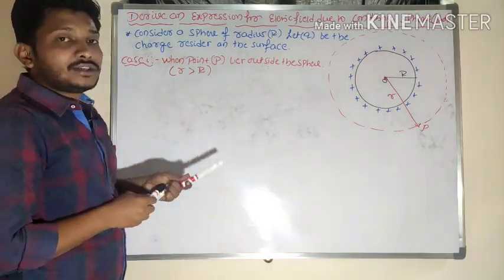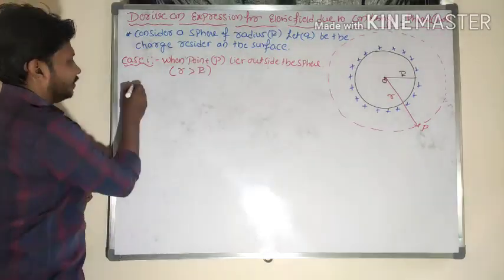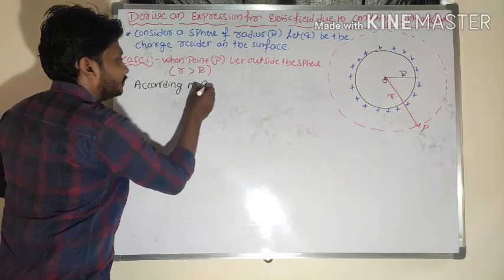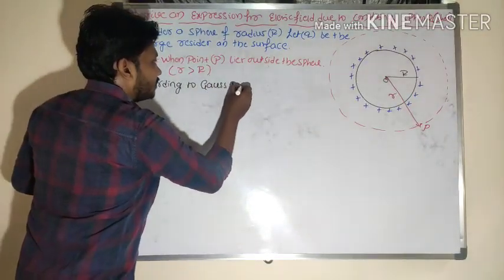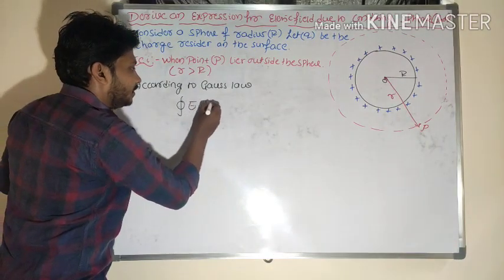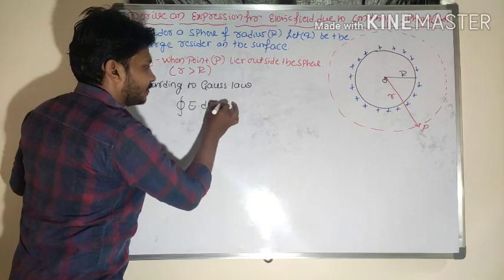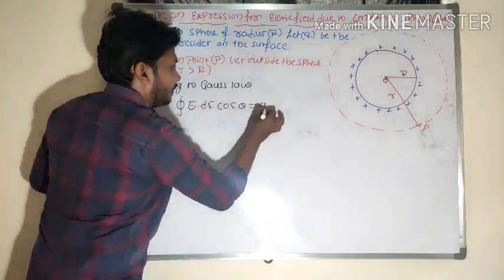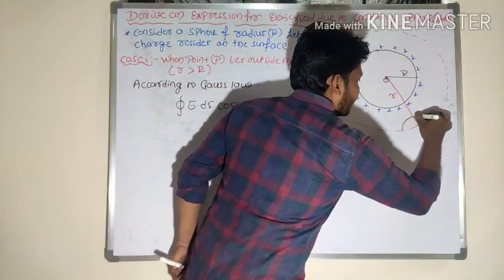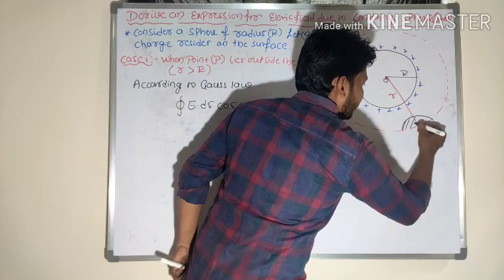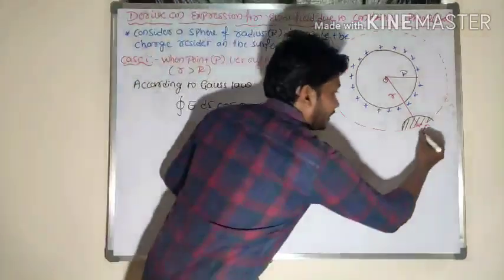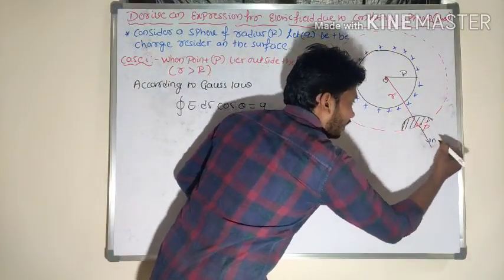In this situation, first I will apply Gauss law. According to Gauss law, what is the equation? Surface integration of E dot dS, that is E dS cos theta, is equal to q by epsilon naught. I will choose one Gaussian surface here. This is one small portion of the Gaussian surface. For this surface I will draw one normal line, which is nothing but a perpendicular line.